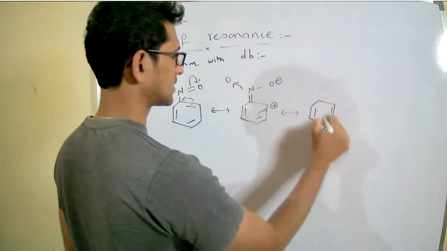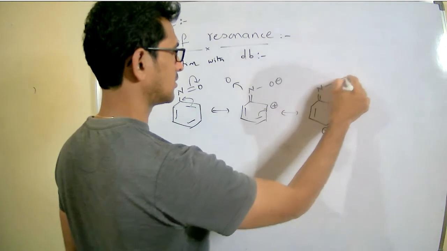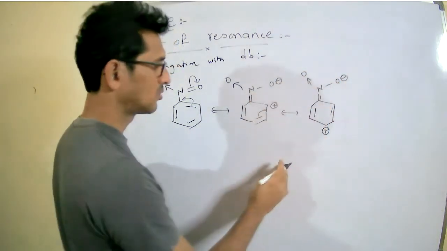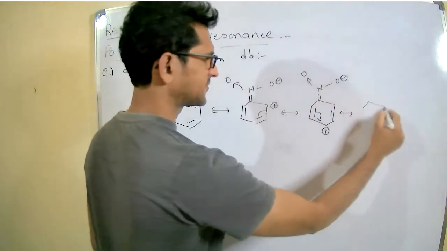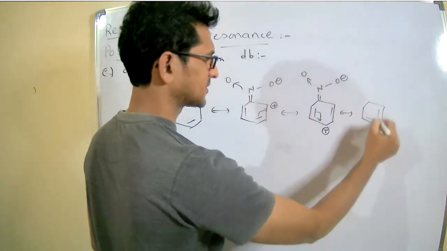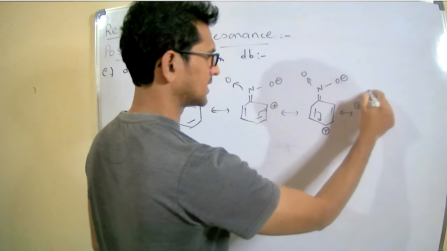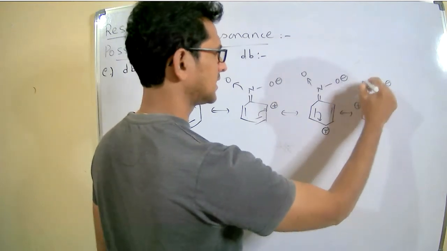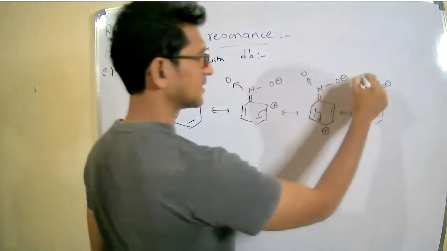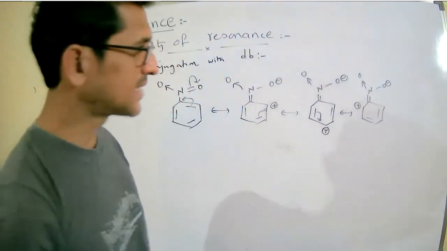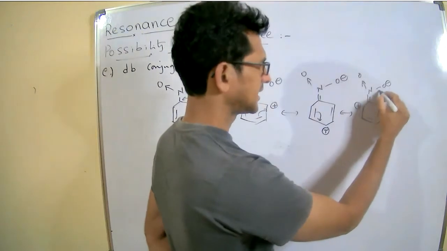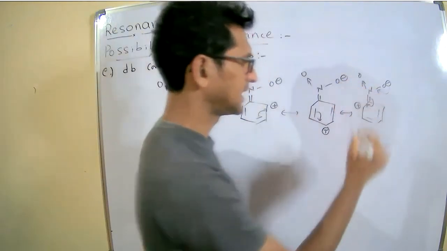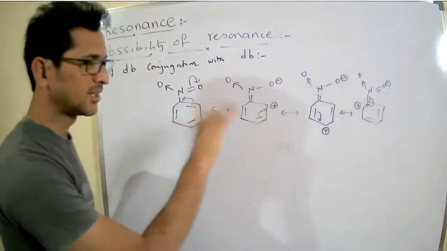Now here the positive charge, double bond here, O minus, O. Then it comes here, the positive charge is delocalized, delocalization of the positive charge, and finally we will get the same molecule.